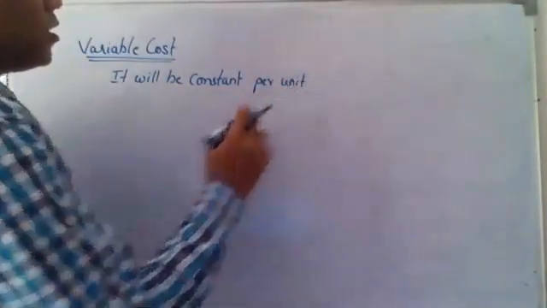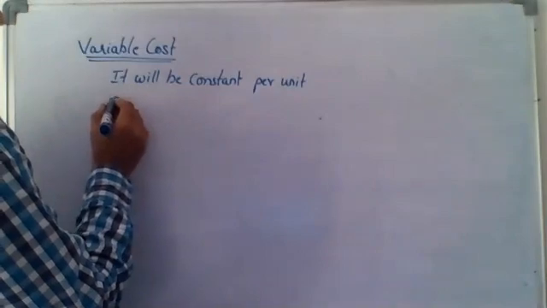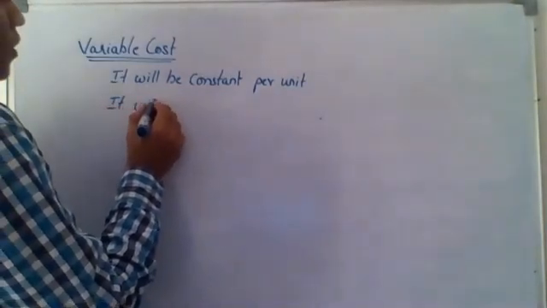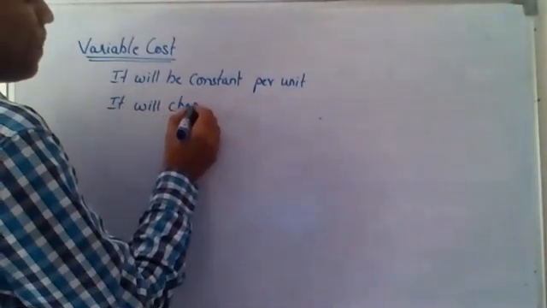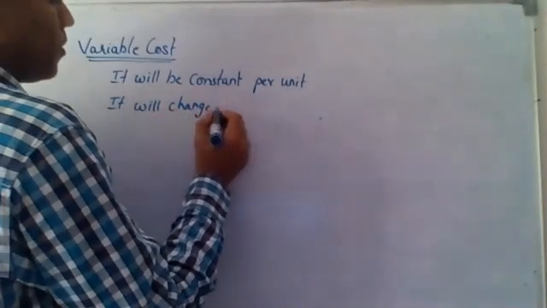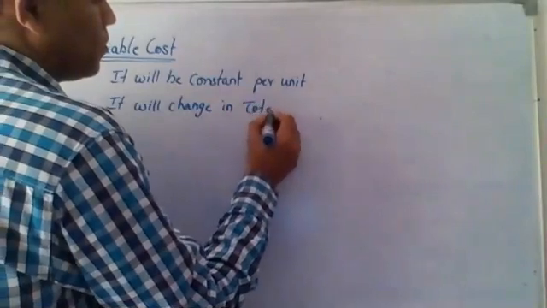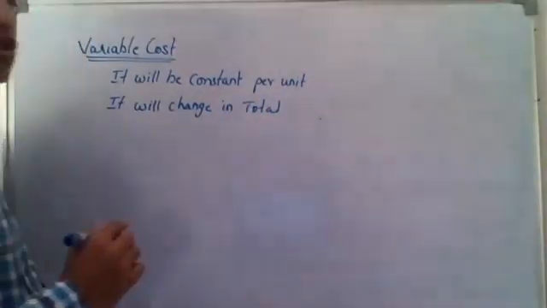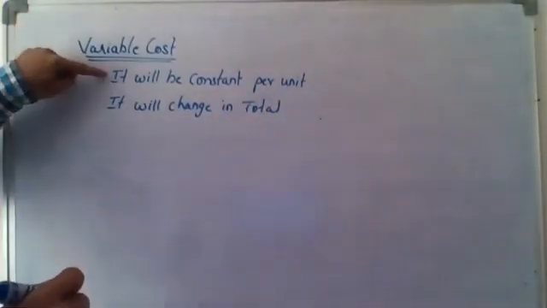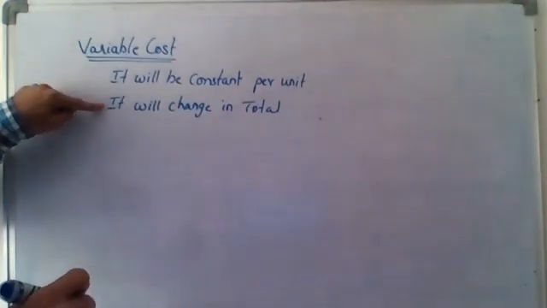It will change in total. See, per unit it is constant, total it will vary.